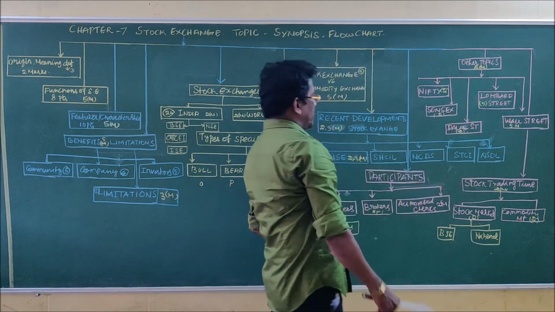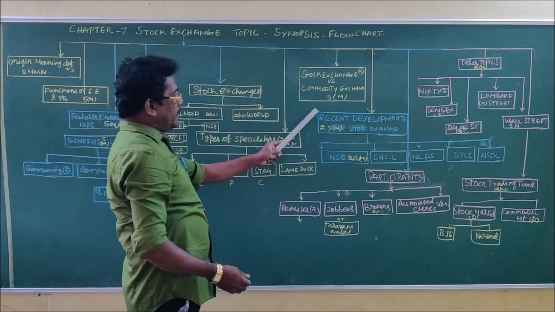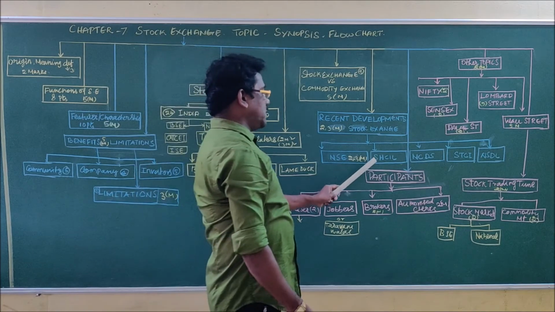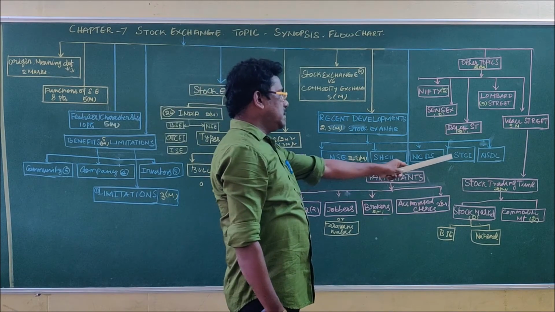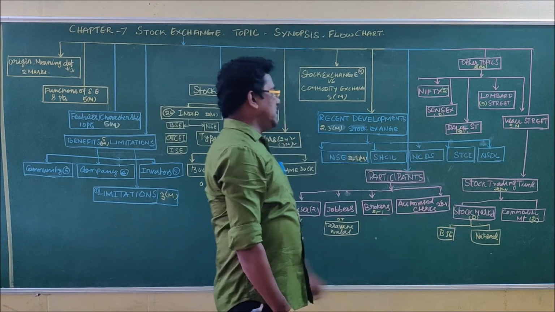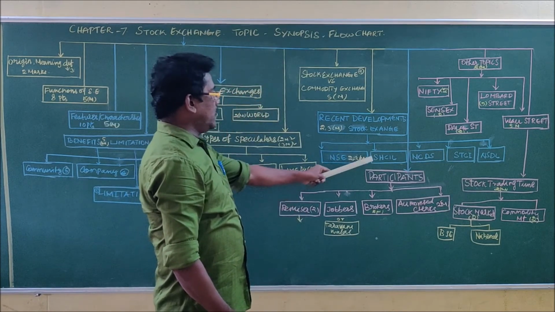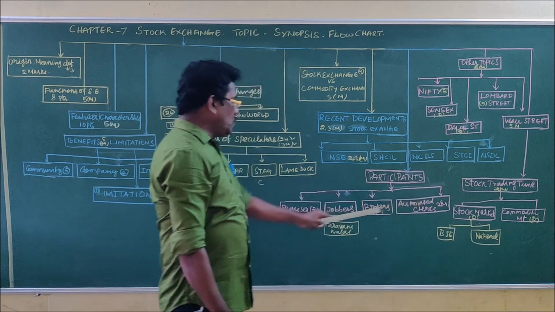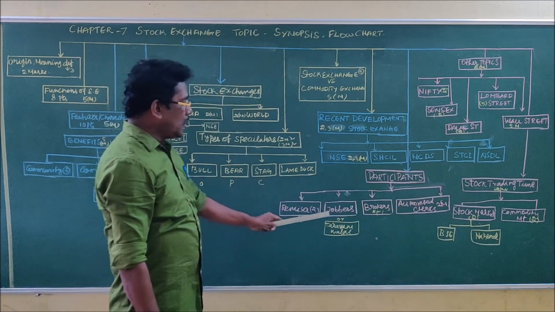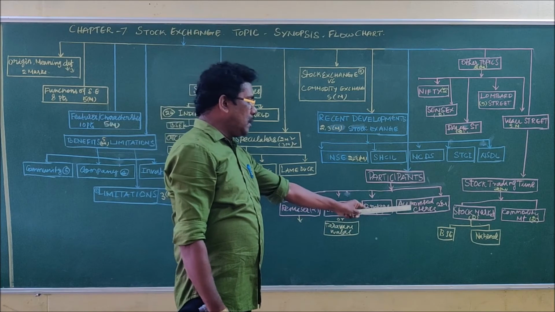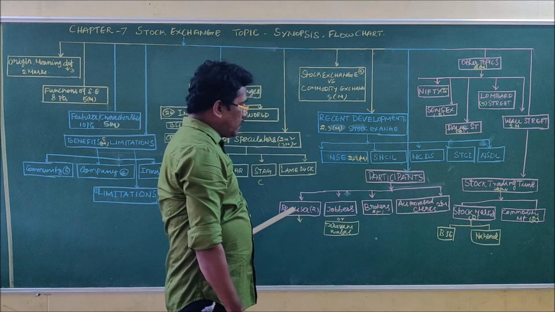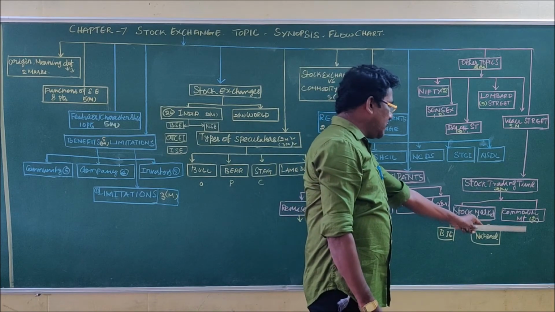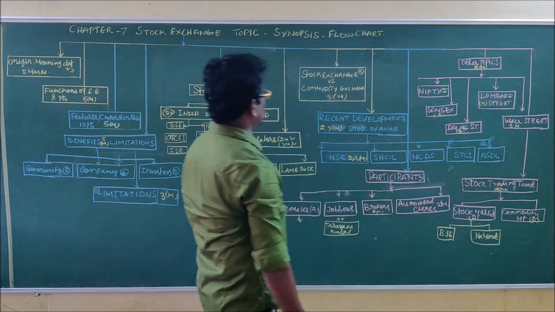2-mark questions. In the recent developments, 2-mark and 3-mark questions come from NSC, SHCIL, NCDS, STC and NSDL. These are all 2-mark and 3-mark questions. Participants, all the participants are related to 2-mark questions: jobbers, brokers and authorized clerks. All are 2-mark questions. Stock market and commodity market are also asked as 2-mark questions.